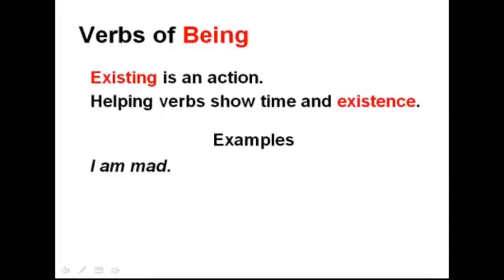So what is the verb in that sentence? Am. He was sorry. What's the action here? You can't sorry, but you can be. Sorry describes the way that he is being.